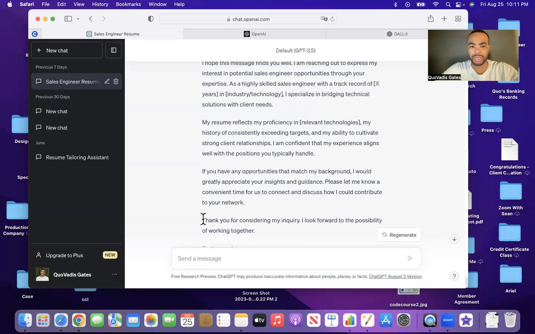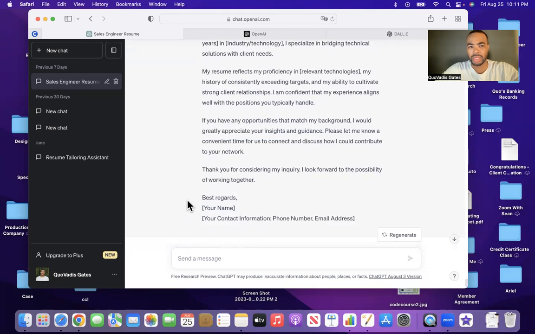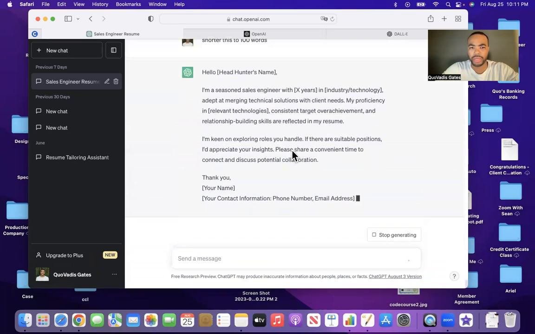If someone receives a message from a stranger of 300 words, it will seem overwhelming. So I'm going to ask the system to shorten this to 100 words. Let's see what it gives us. It's generating.